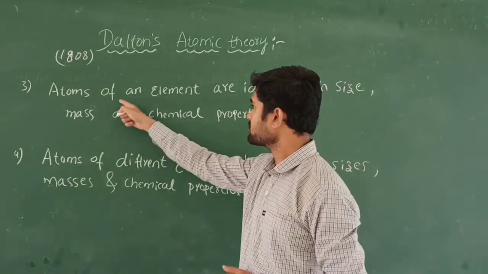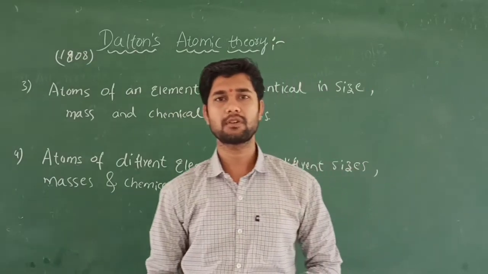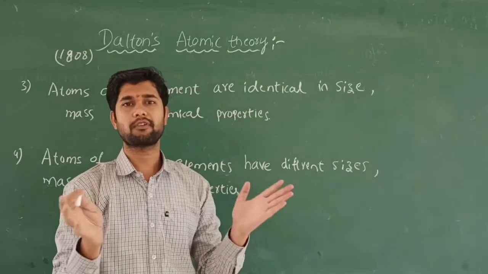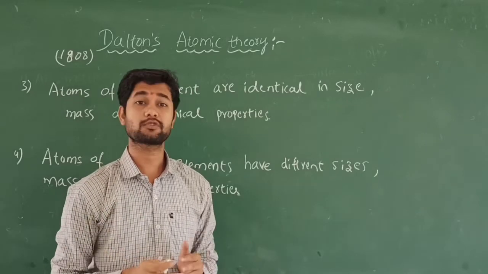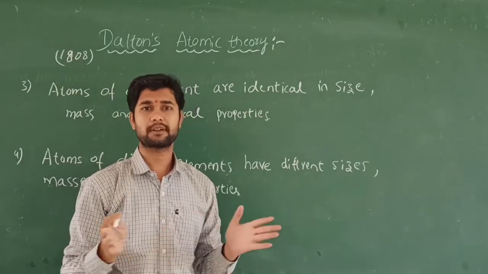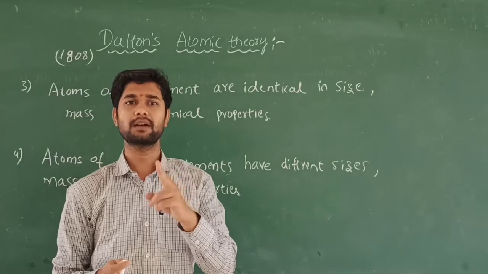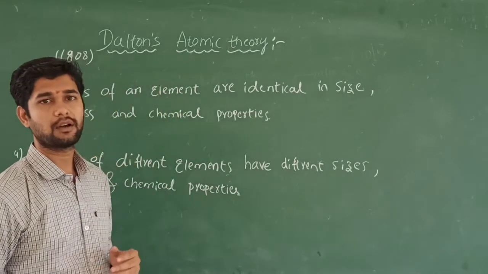Here, the atoms of an element, you know that an element is nothing but the same kind of atoms. For example, hydrogen is H2, oxygen is O2, nitrogen is N2. They are the same kind of atoms, because two nitrogen atoms combine to give the N2 molecule. That is called an element.